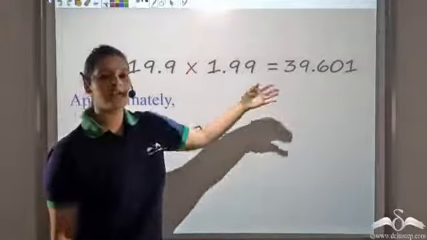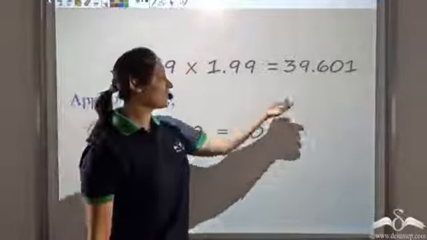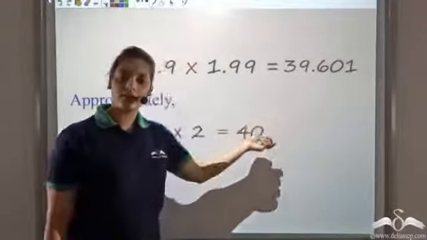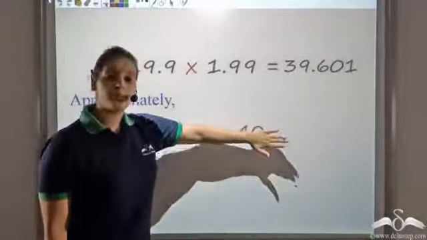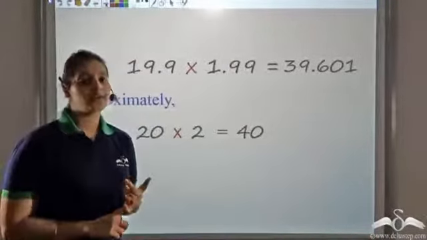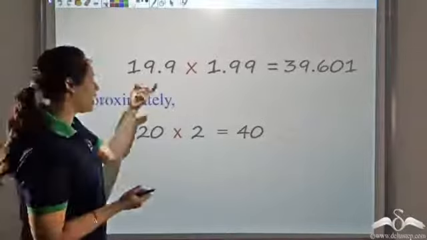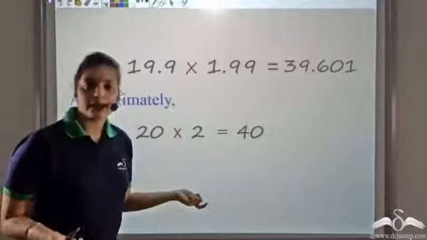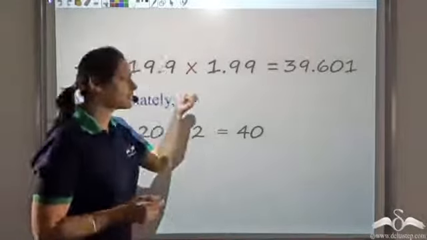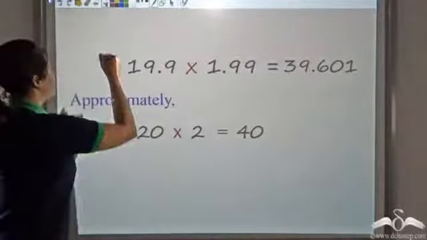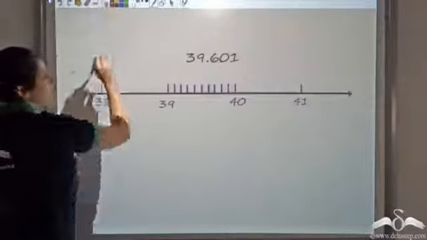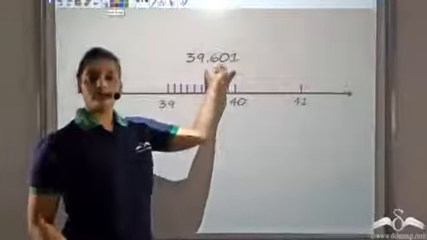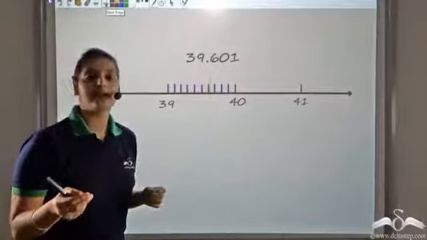Now how do I actually approximate? Is this the correct approximation for 39.601? To approximate numbers, what I need to do is round off numbers. How did I write 20 here? How could I write 2 instead of 1.99? This is called rounding off. Why did we write 39.601 as approximately equal to 40?